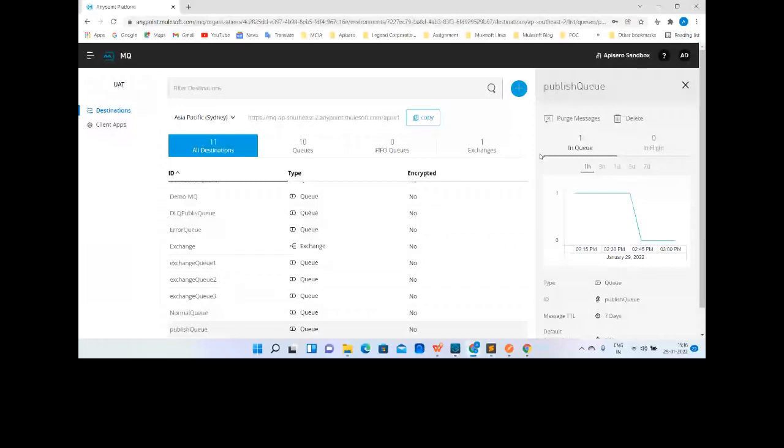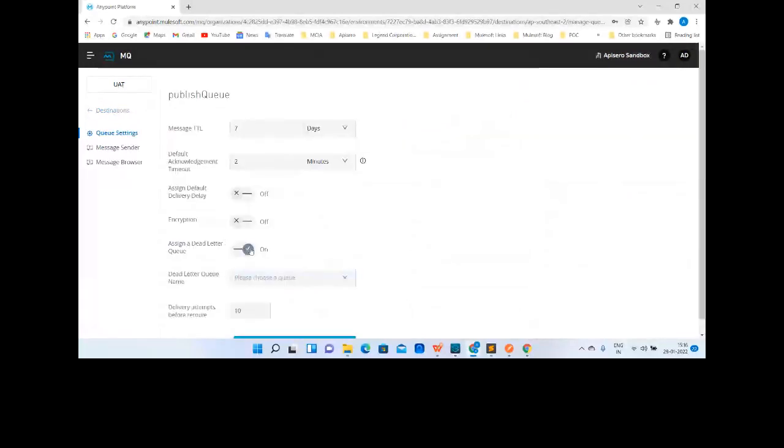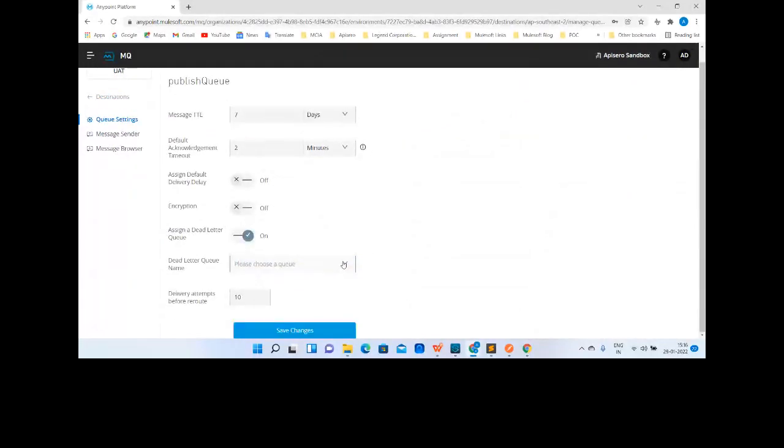Now we can use a dead letter queue, DLQ, right? We can use DLQ so that this message can be moved to the dead letter queue. That's why the name says undelivered queue. All the undelivered messages will be there in the dead letter queue. So what we'll do is go to the publish queue and assign one dead letter queue, or one queue which will act as the dead letter queue. So I've created one queue with the name DLQ, and this will become a child to this parent queue, and it will act like a dead letter queue. So let me save this.